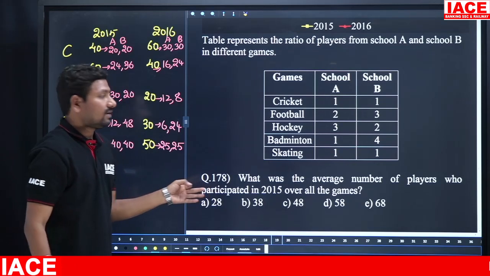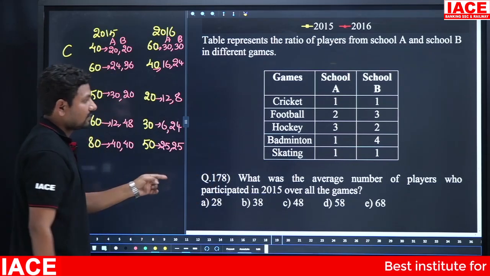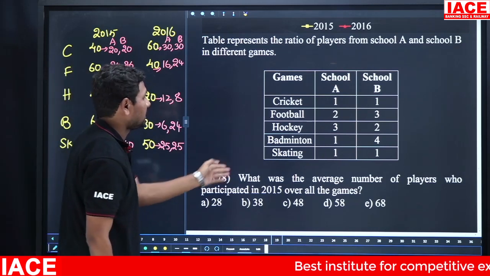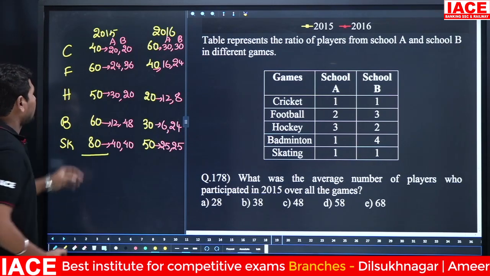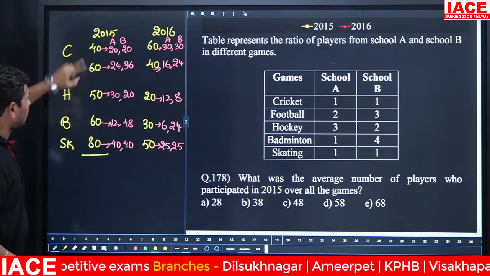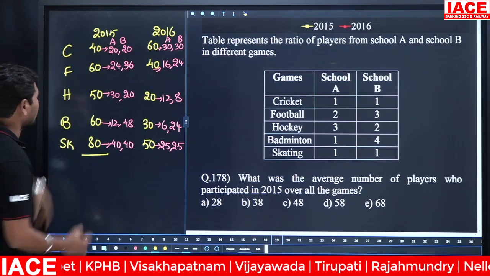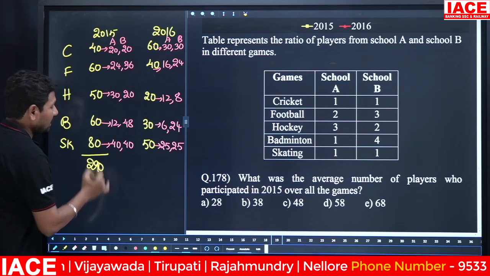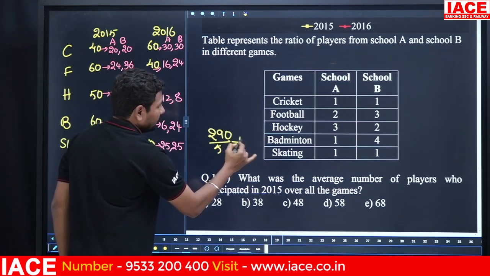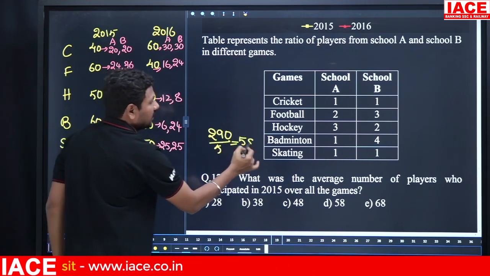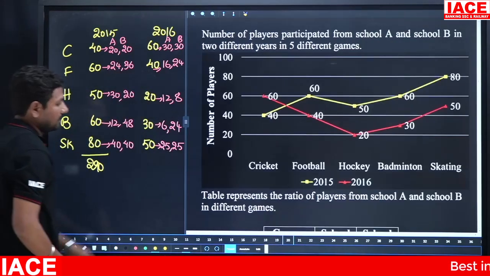What was the average number of players who participated in 2015 overall the games? 2015 all the games value is required. Here 60 plus 40 is 100, 50 plus 60 is equal to 110, 110 plus 80 is equal to 190, 190 plus 100 is equal to 290. 290 by 5. 5 5s are 25, remaining is 40, 5 8s are 40. The value is 58, option D. Next.